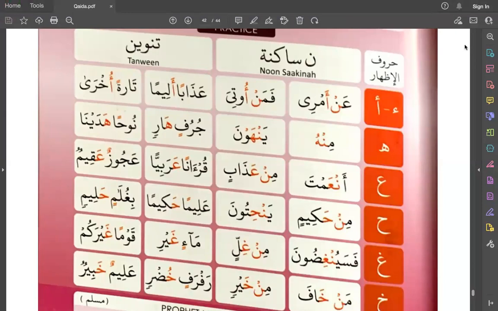Whenever there is noon sakin or tanween, any one of it comes, and after this tanween or noon sakin, you find throat letters, huruf halqi.